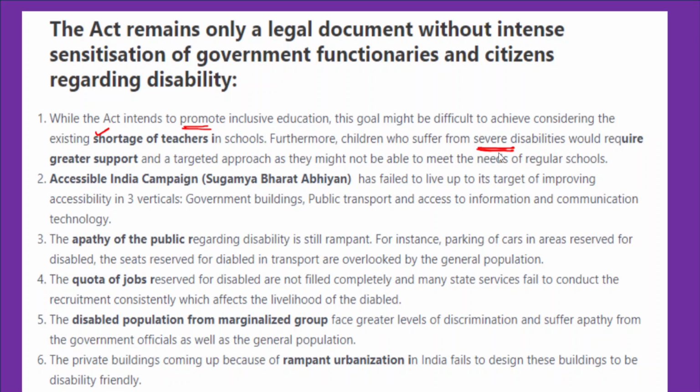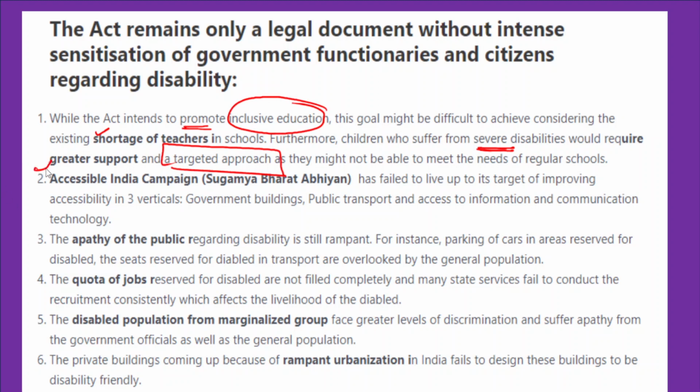Therefore, there is a need for a targeted approach. In a targeted approach, we are targeting the people with disabilities and providing them the necessary infrastructure and necessary conditions so that they can improve their learning outcomes and the goal of providing inclusive education can be achieved.